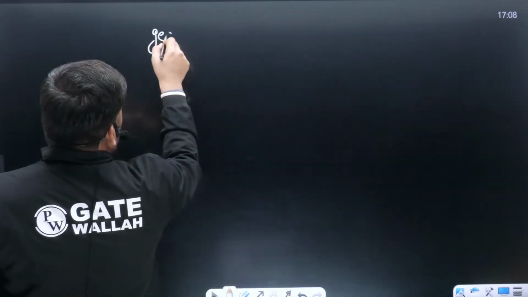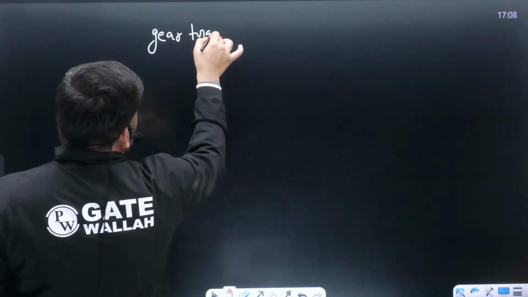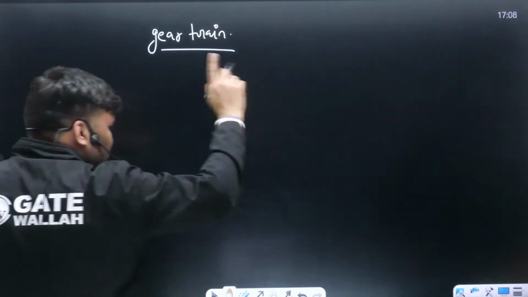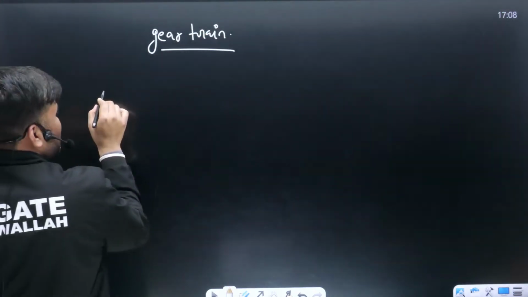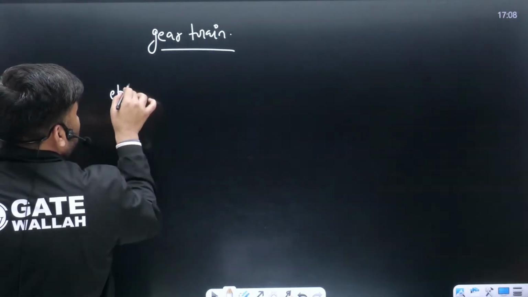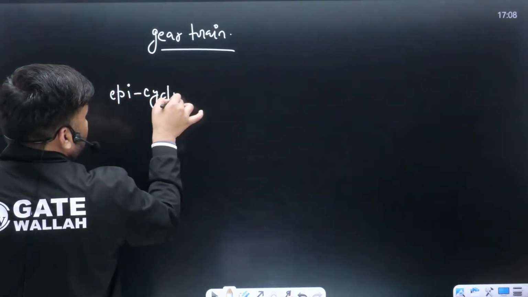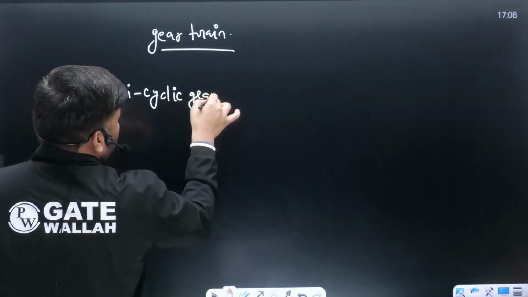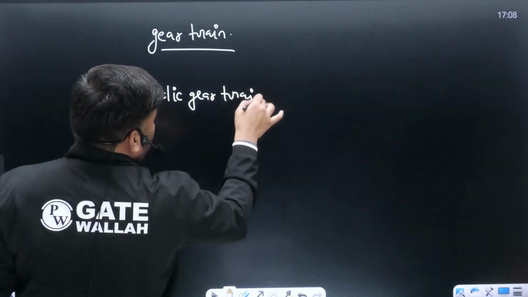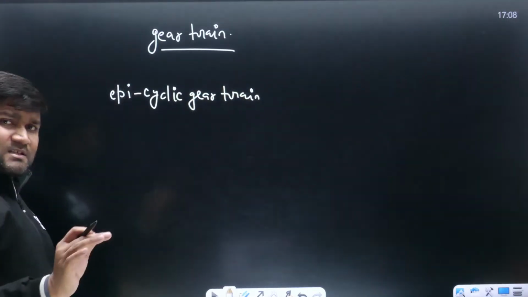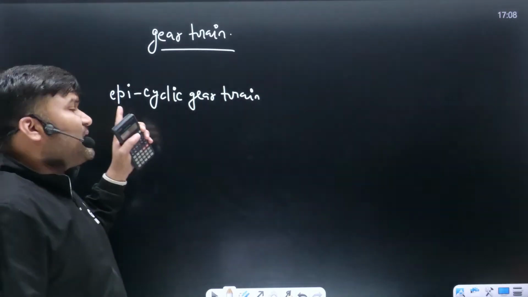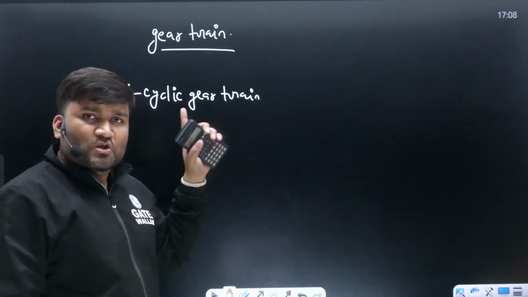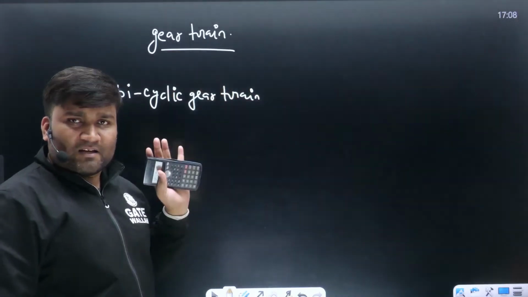Second important thing is going to be the gear train, and from the gear train they will ask questions. Generally, most of the chances are that you will get a question from the epicyclic gear train. If there is one question on the gear train, it will most likely be from the epicyclic gear train.